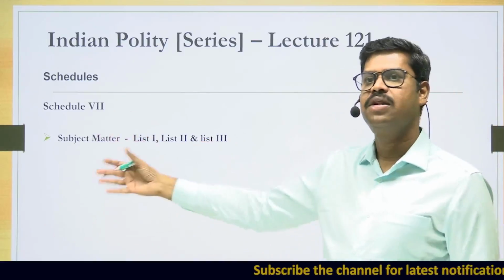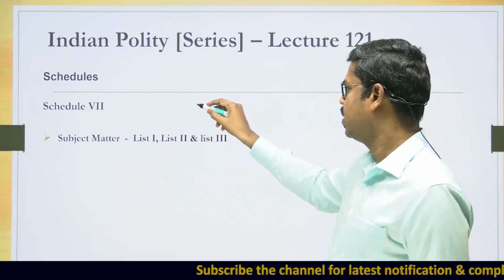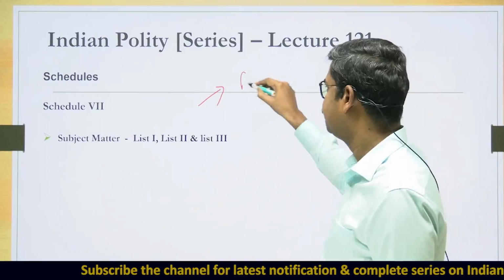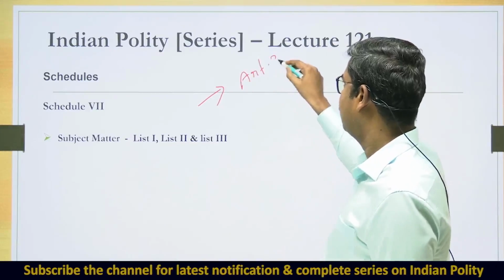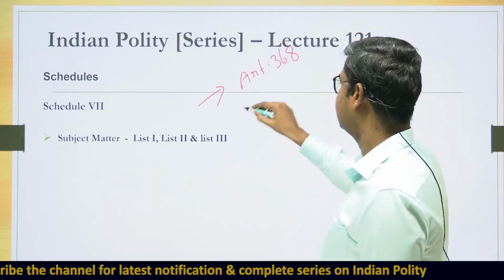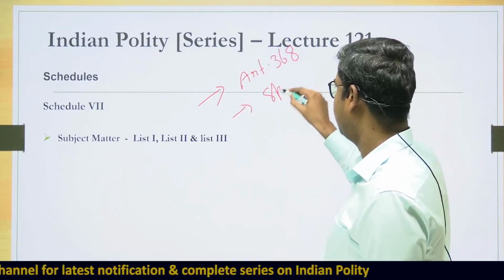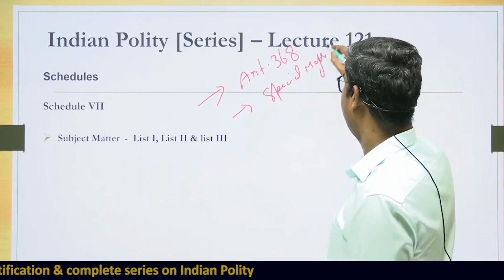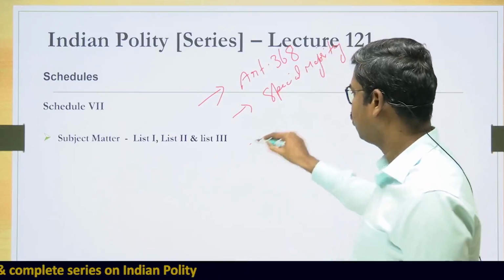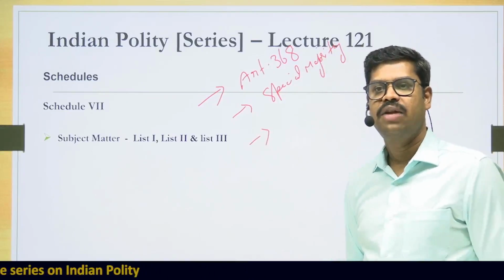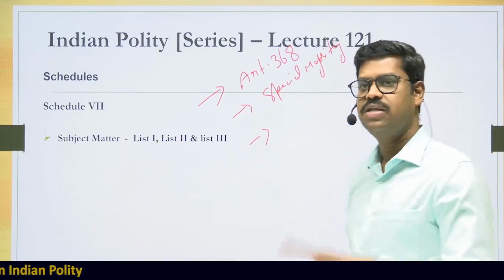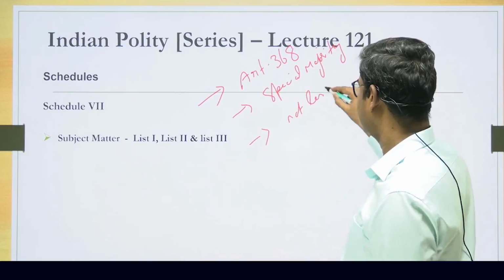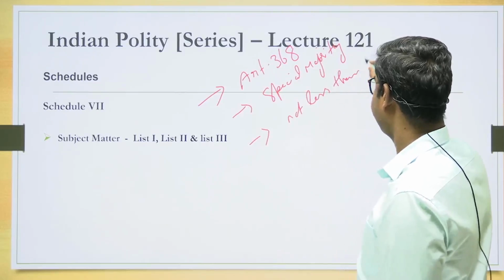Any amendment that is done to the Schedule 7 of the Constitution can be done only by a constitutional amendment under Article 368. So when I say it can be done only under Article 368, it requires a special majority. Here the special majority is required not only in both the houses of the Parliament, but it also requires ratification by at least half of the states. So not less than half of the states shall also ratify.